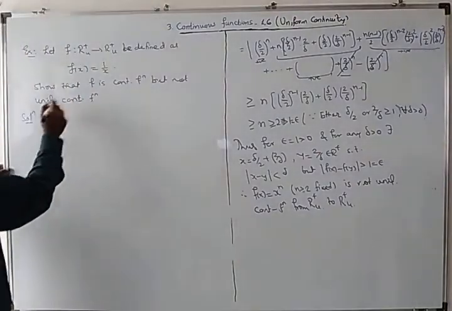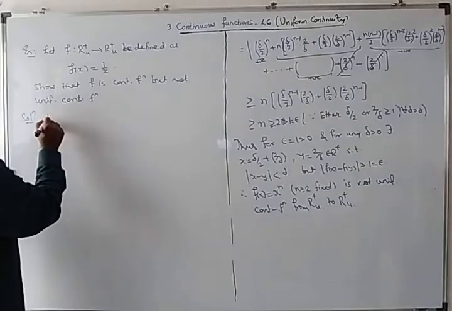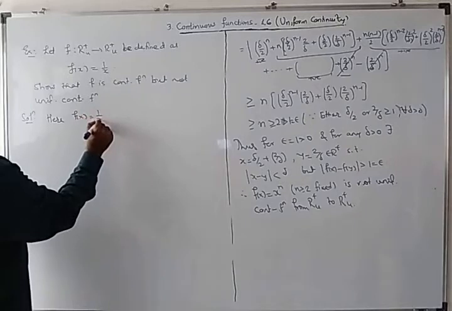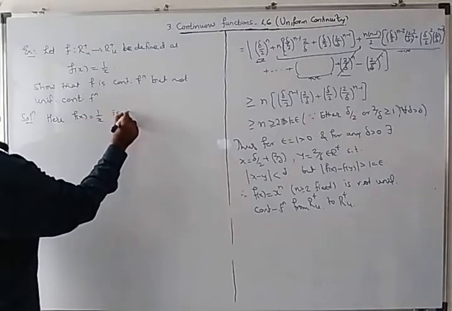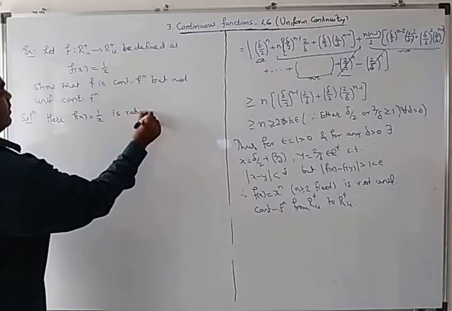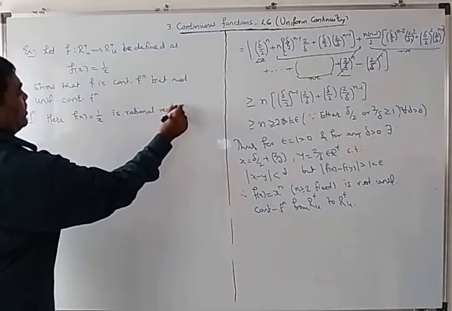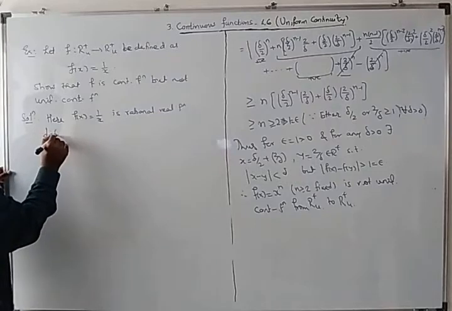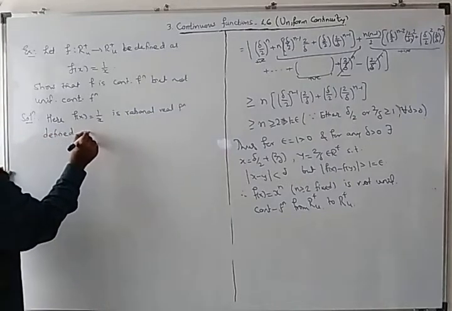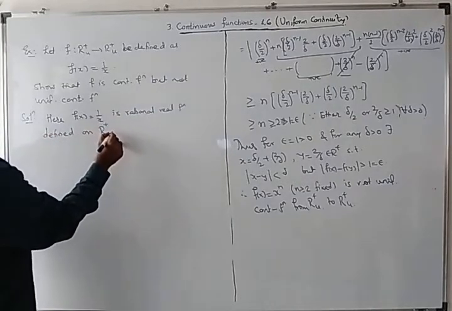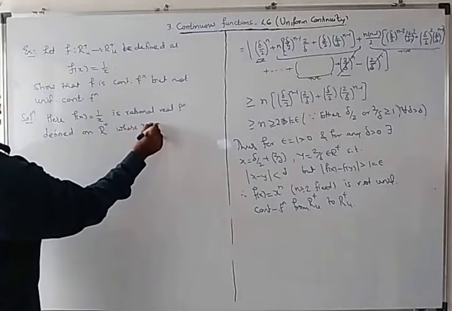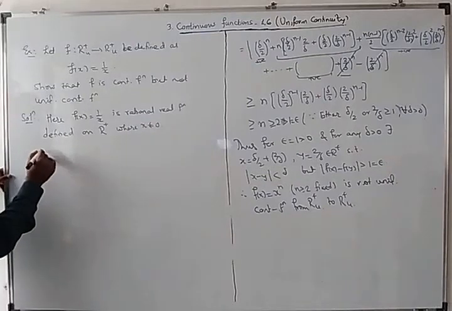Solution. So here fx equal to 1 by x is a rational real function defined on R plus, where x not equal to 0, which implies fx is continuous.